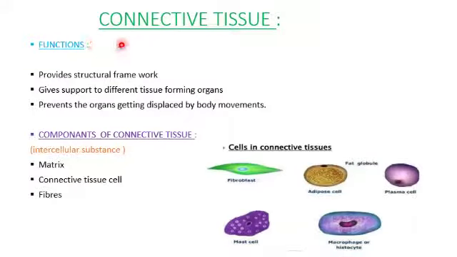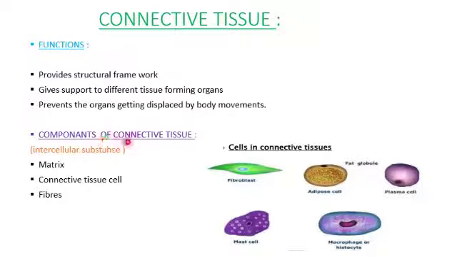So this connective tissue mainly provides a structural framework like our skeletal system. It provides support to the cell, and it gives support to different tissues of organs. So they join in groups and they form many organs. Then they also prevent the organs from getting displaced by body movement. So it helps the organs to stay in place when we are moving, or during locomotion.